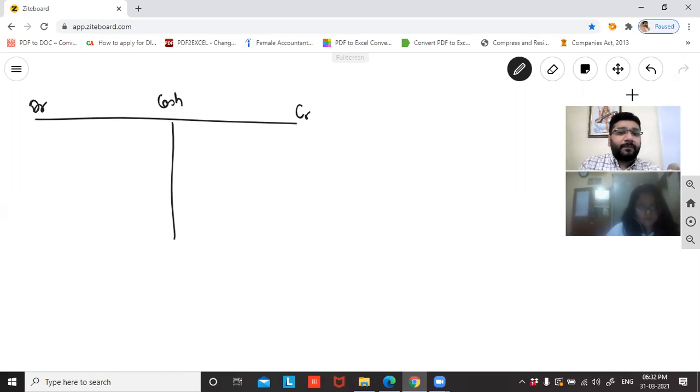Debit and credit. Debit side, what will you record? All the cash which is coming in. We have two approaches, guys, modern approach and traditional approach. Traditional approach is also called as golden rule. Modern approach is called as American approach or accounting equation approach. So as per golden rule, cash is a real account. Debit what comes in, credit what goes out.